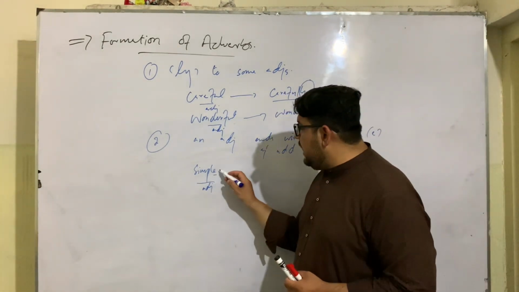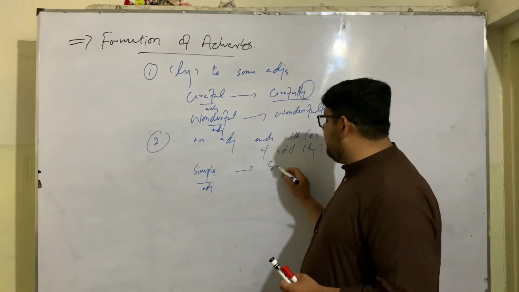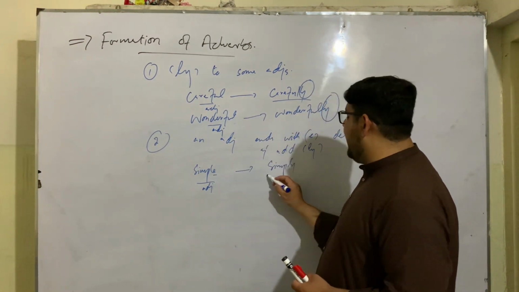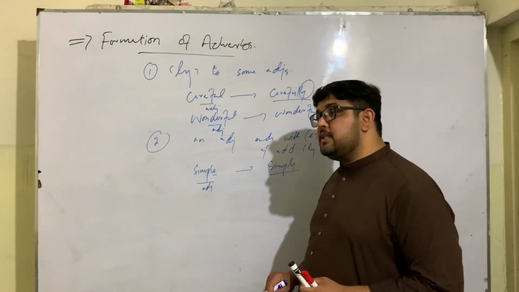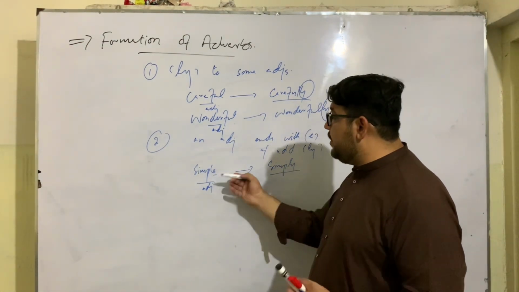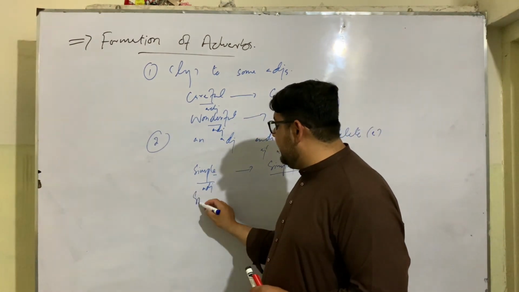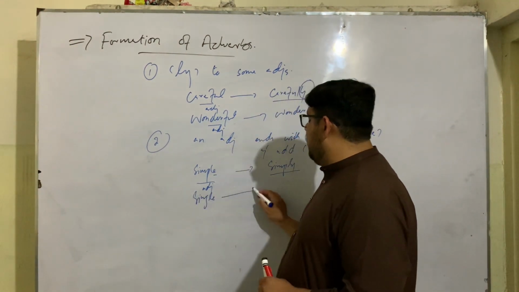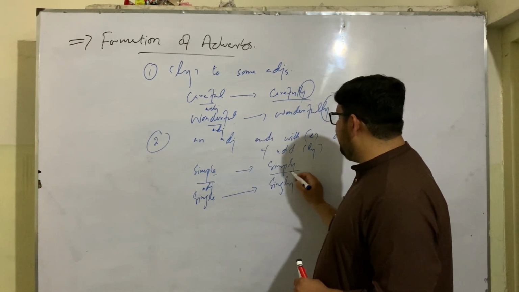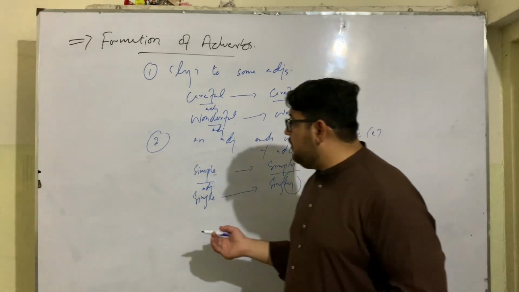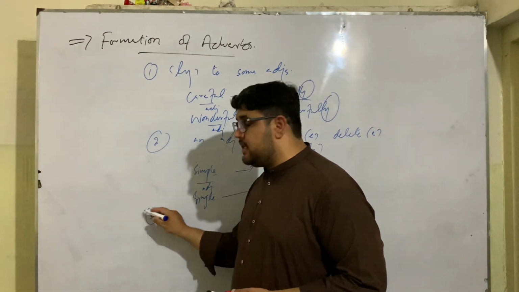We drop e and add ly, and it becomes simply. Another example is single. We drop e and we say singly, and we form an adverb. This is how we form adverbs in the second way.